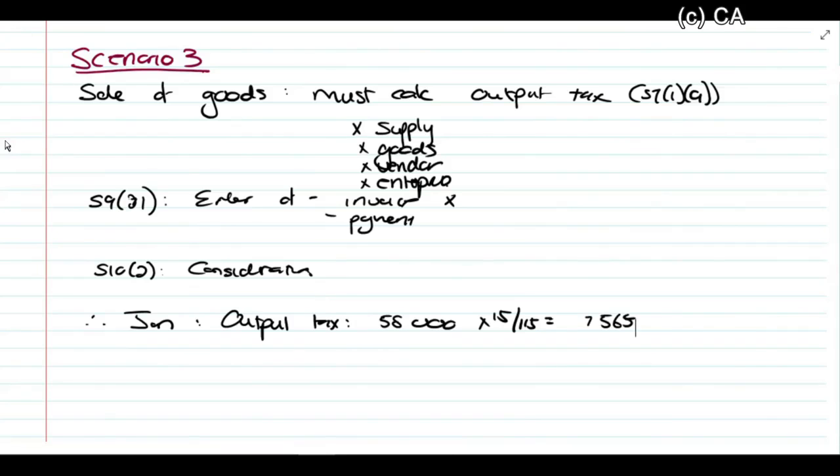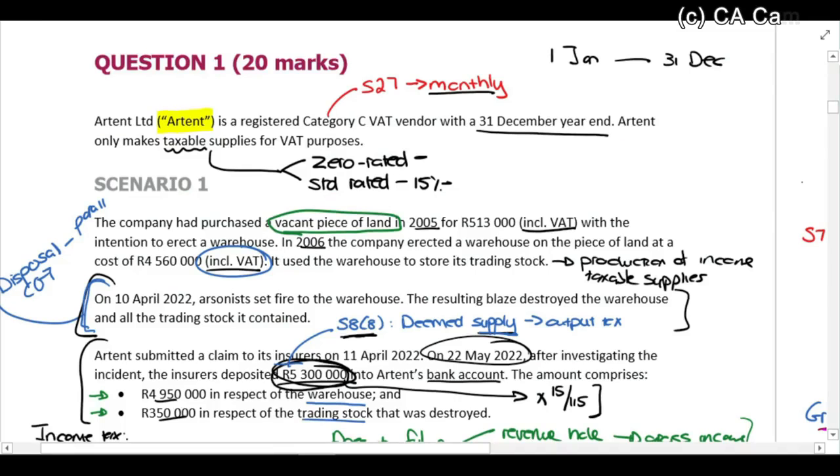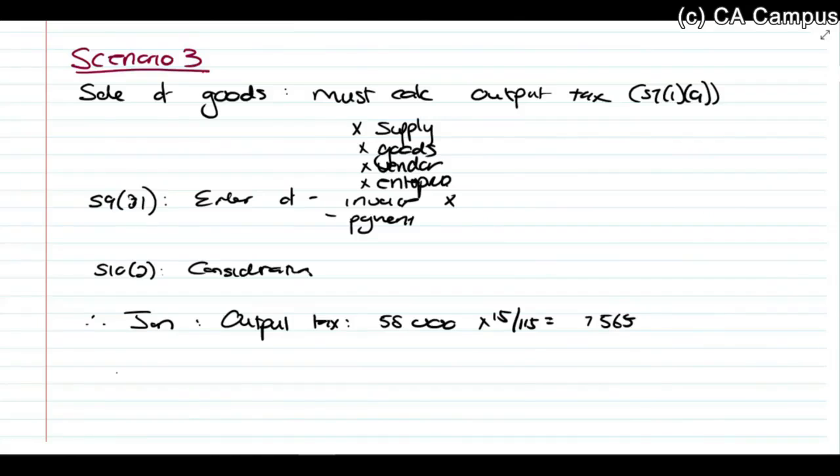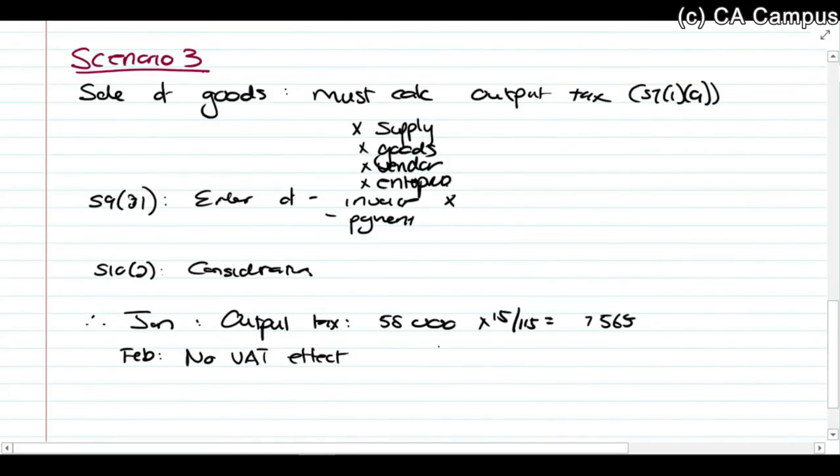Okay, then when you receive payment on the 1st of February, what happens in February? There's no VAT effect at this point in time. So yes, we received 85 instead of the 58, but we don't do anything with it. Now from this date onwards, 4 months later, so 1st of March, April, May, June.